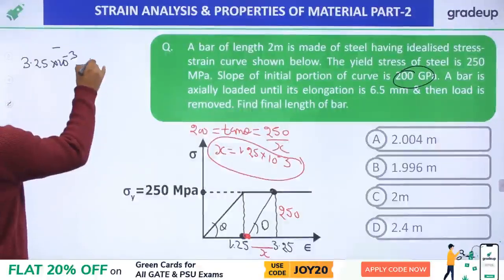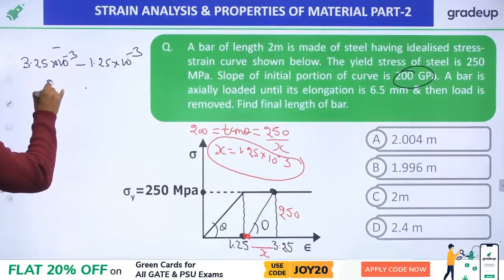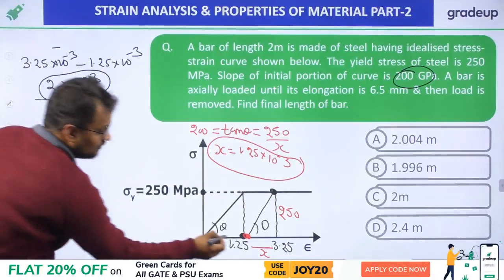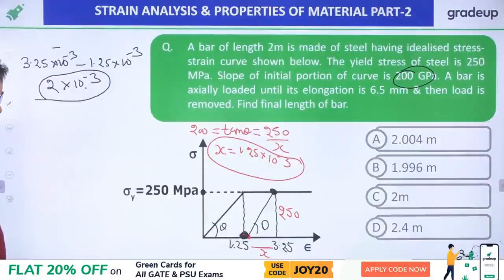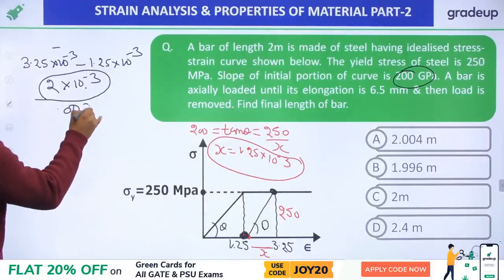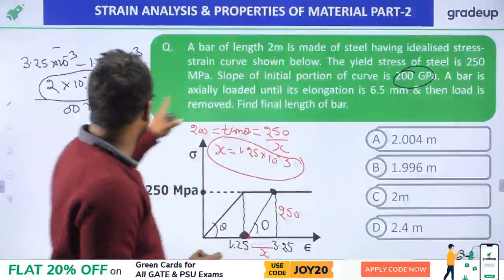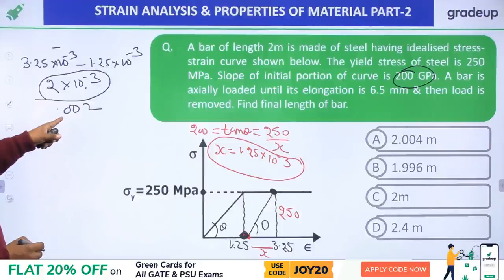This x is 1.25 into 10 power minus 3. Therefore, it will be 2 into 10 power minus 3. Therefore, this will be the strain without stress, 2 into 10 power minus 3. So how much is strain? 0.002. So what will be the final length? 2 meter is initial and this 0.002 will be the length.